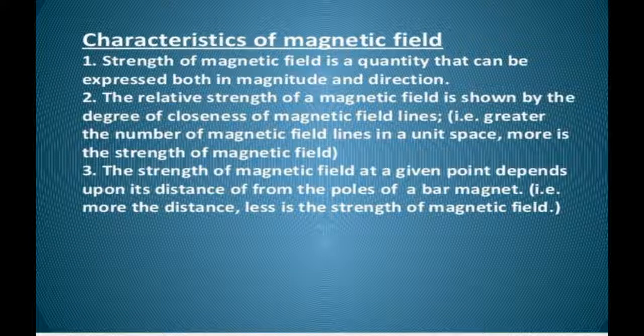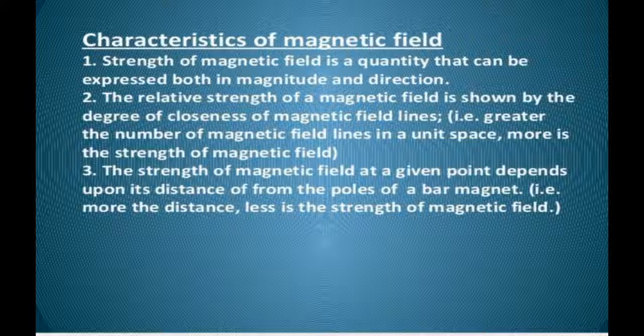Then, characteristics of magnetic field. The region surrounding a magnet in which the force of the magnet can be detected is called the magnetic field. So what are the characteristics of this magnetic field? The strength of the magnetic field is a quantity that can be expressed both in magnitude and direction. Means magnetic field has both magnitude as well as direction. So it is a vector quantity, because it shows in which direction the magnetic field lines go as well as how much force is applied.